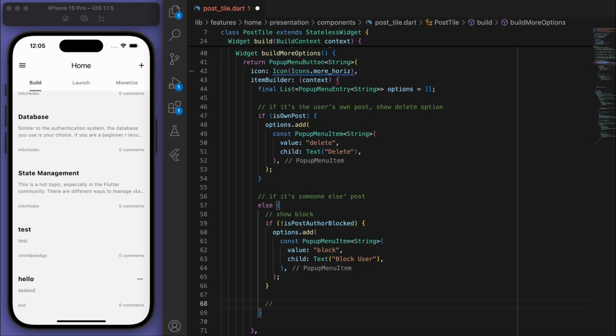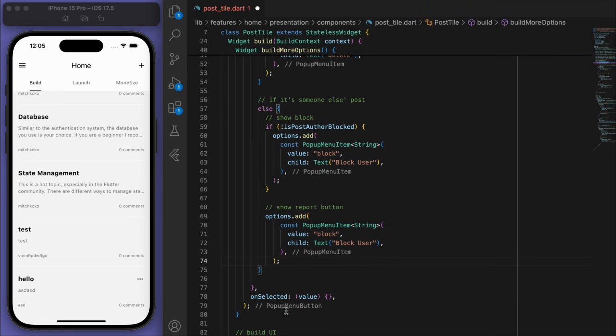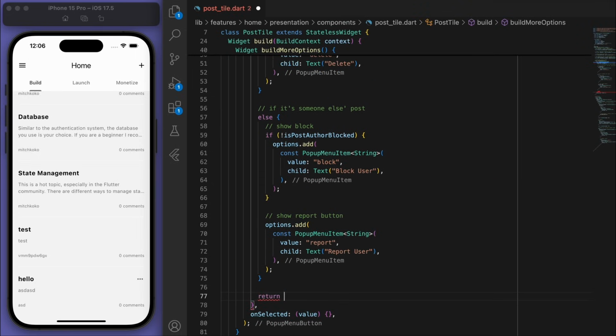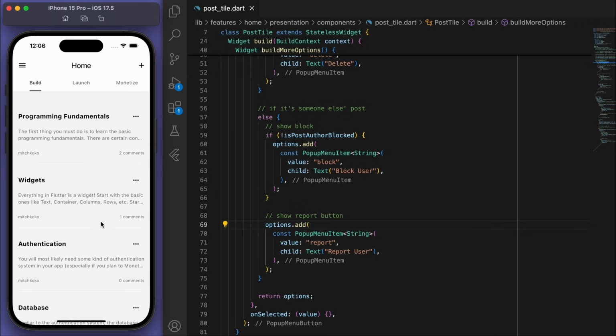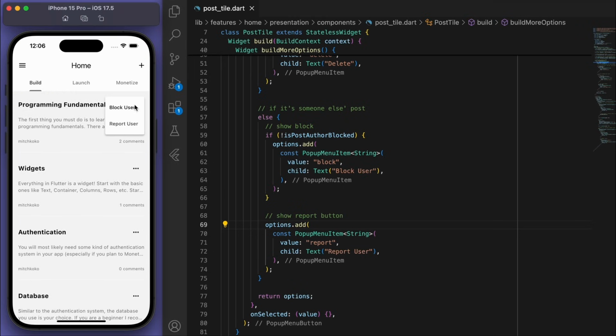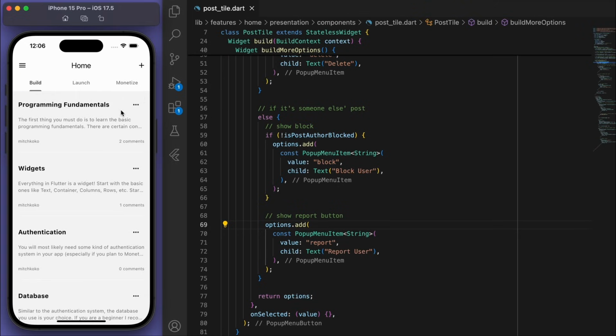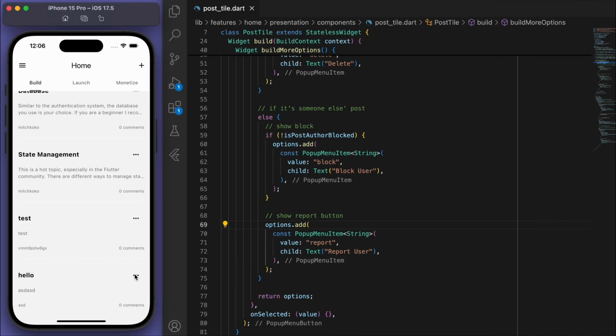As well as the report option. Cool, and then we can return these options. So if I just save this, you can see if I click on the more options, we can block the user and report it for other people's posts. And if I go to my own post, then it will just say delete. Nice.